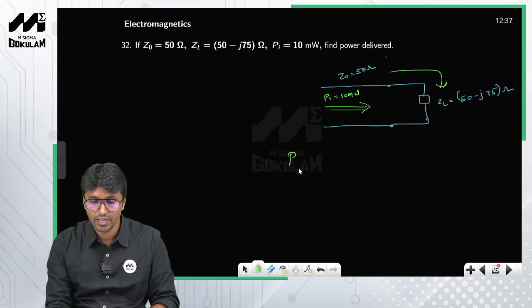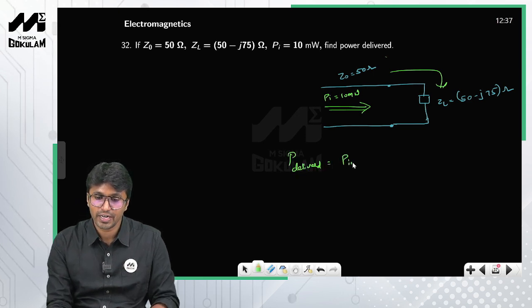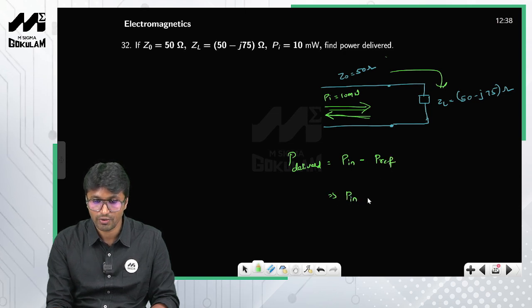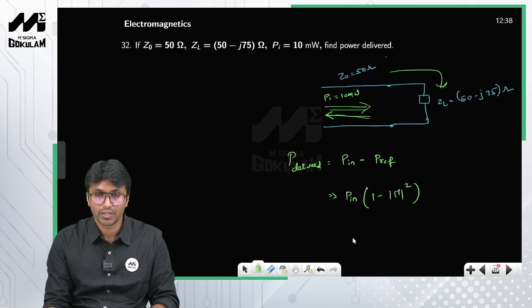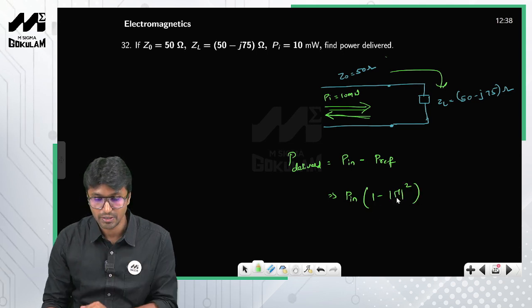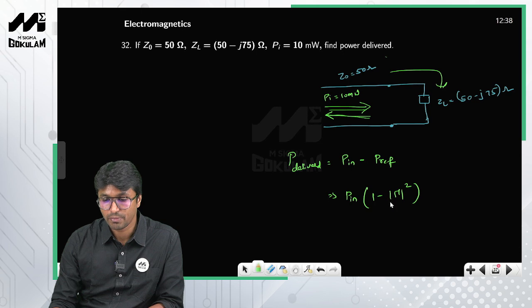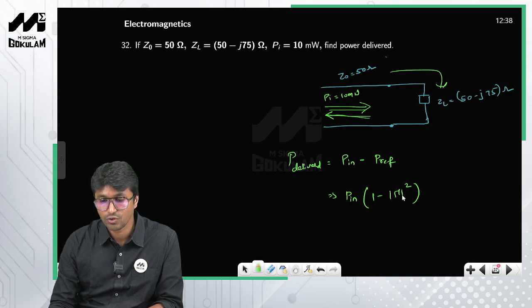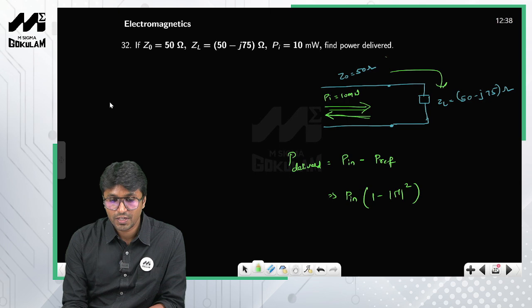We have already learned that power delivered to the load is nothing but the power incident minus the power reflected, right. And we have derived a relation: incident power into 1 minus the magnitude of the reflection coefficient whole square, right. So input power is given, all you need to find is the magnitude of the reflection coefficient.